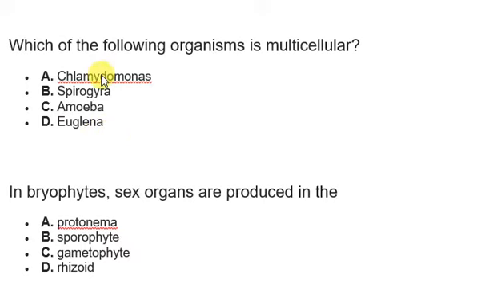First, Chlamydomonas is just a single-celled organism. Spirogyra is the amalgamation of a number of cells, so Spirogyra is the correct answer, but let's check the other options as well. Amoeba is a single-celled organism, also a protist. We have amoeba, euglena, paramecium. Those three are protozoans and single-celled. Euglena is a single cell as well. So the correct option here is option B, Spirogyra. It is a multicellular organism.